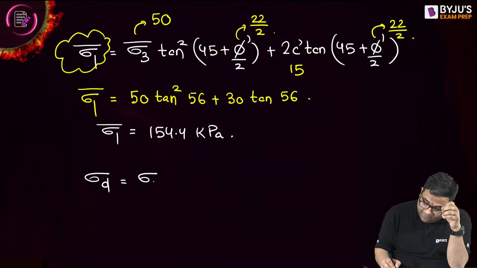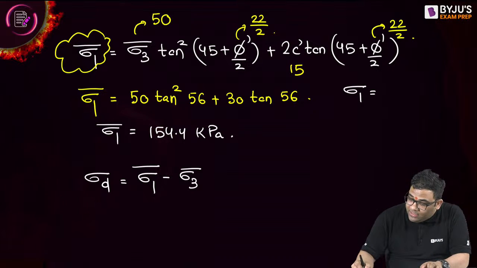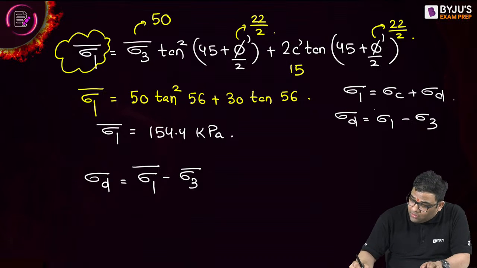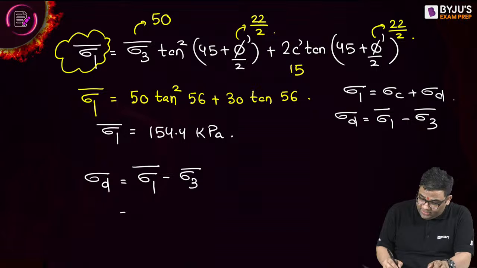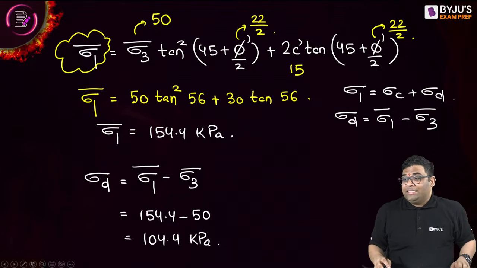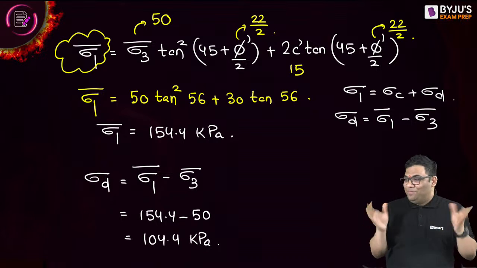Deviatoric stress is major minus minor. Because if you remember, sigma 1 is equal to sigma c plus sigma d. So from here, sigma d will be equal to sigma 1 minus sigma c, and sigma c is nothing but sigma 3, so I can use it in terms of effective also. Very easy. So 154.4 minus your 50 giving me 104.4. You can see that this question is actually very easy, right? They gave c, they gave phi, and it is a very simple question.